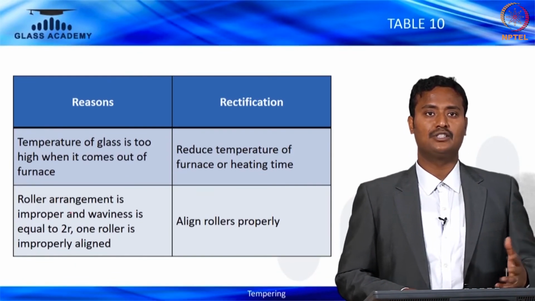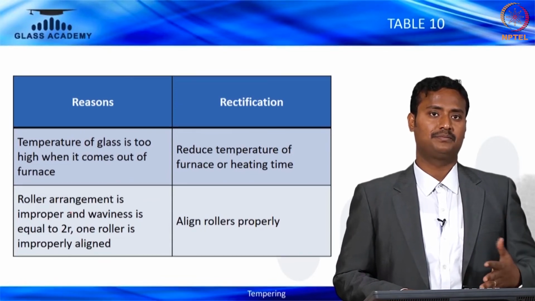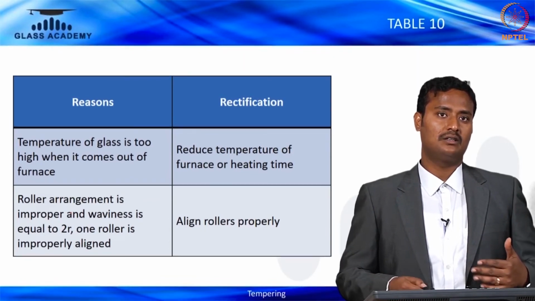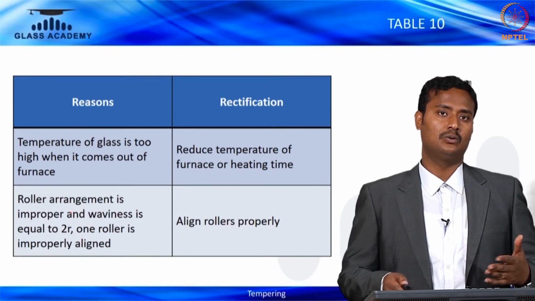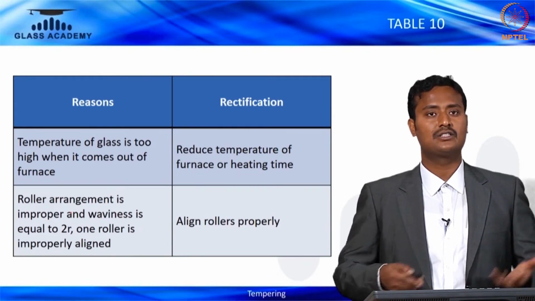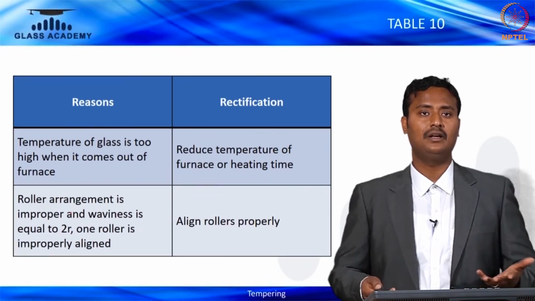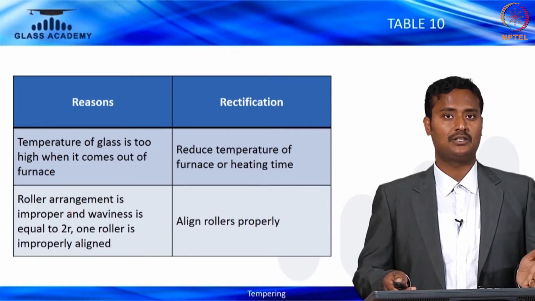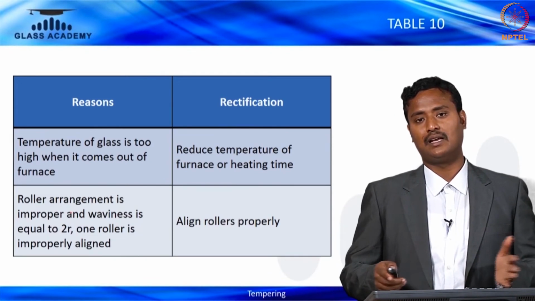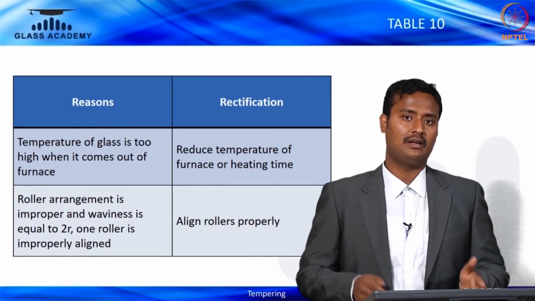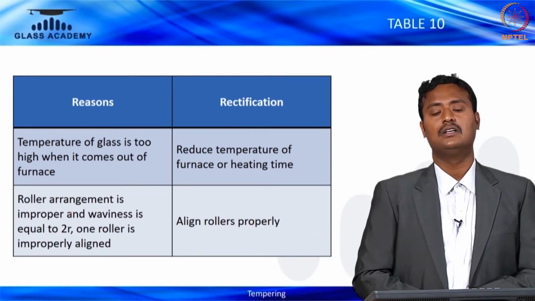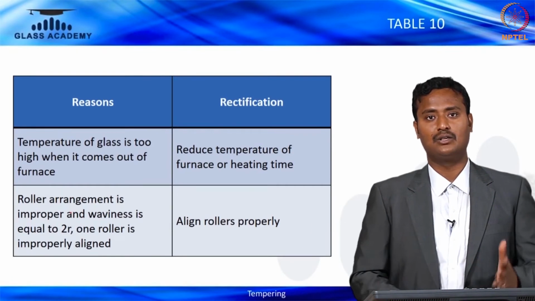If the roller arrangement is improper, with improper roller distance, waviness will be obvious. So the equal distance has to be measured. If there is any problem with alignment, it has to be carefully settled. So basically the rectification is to align the rollers properly.